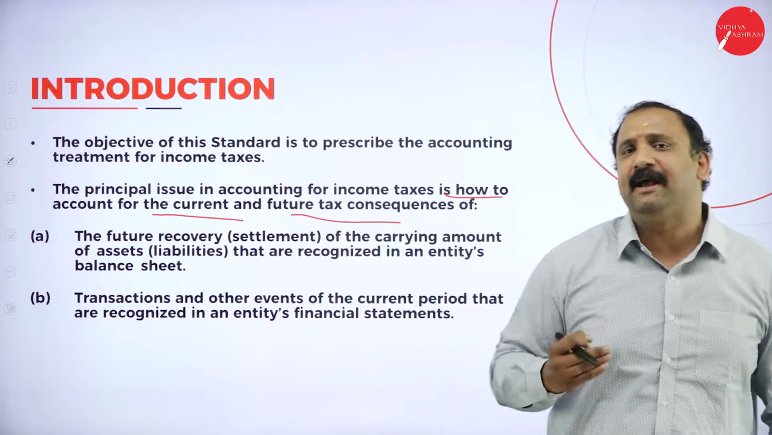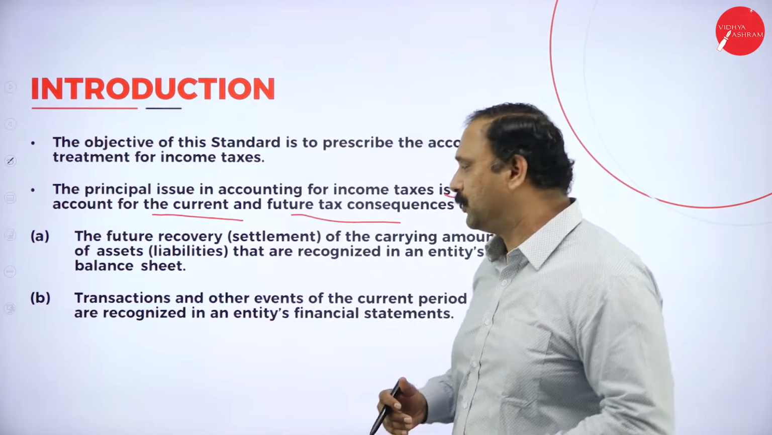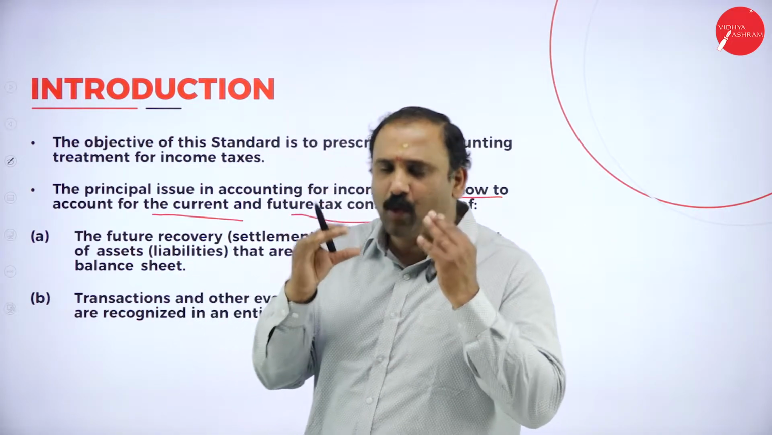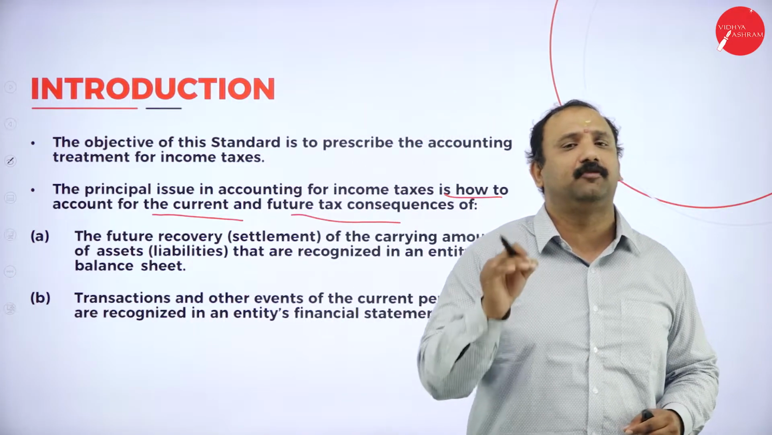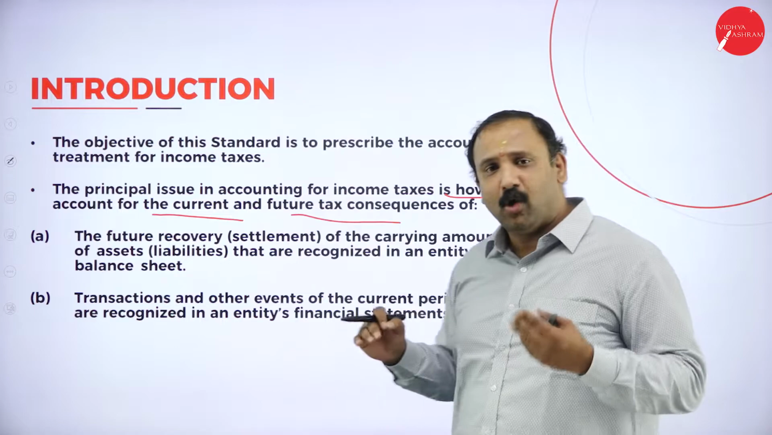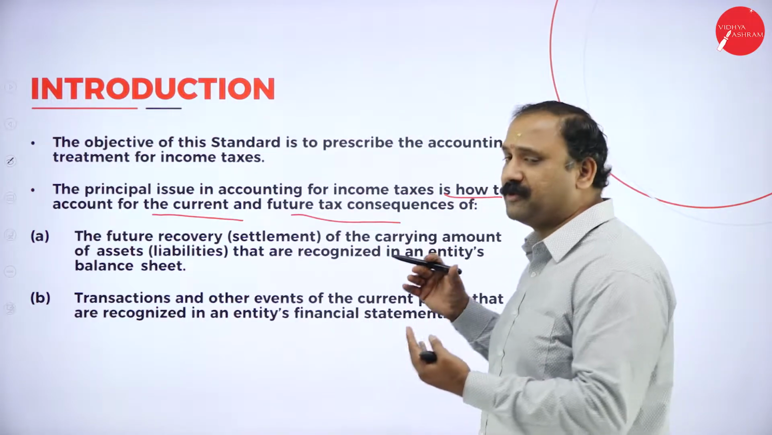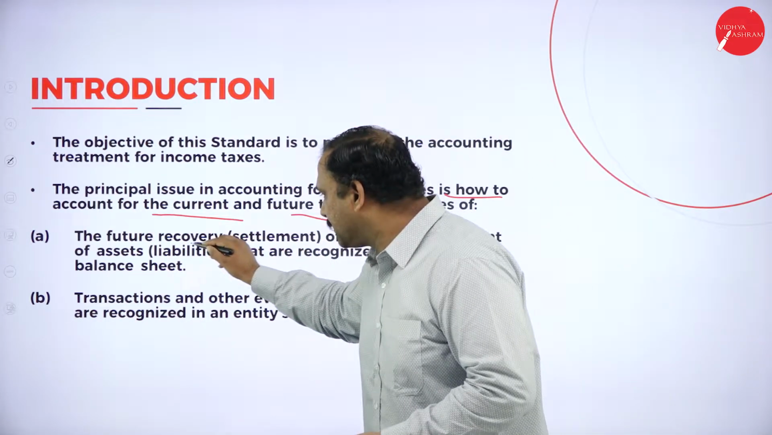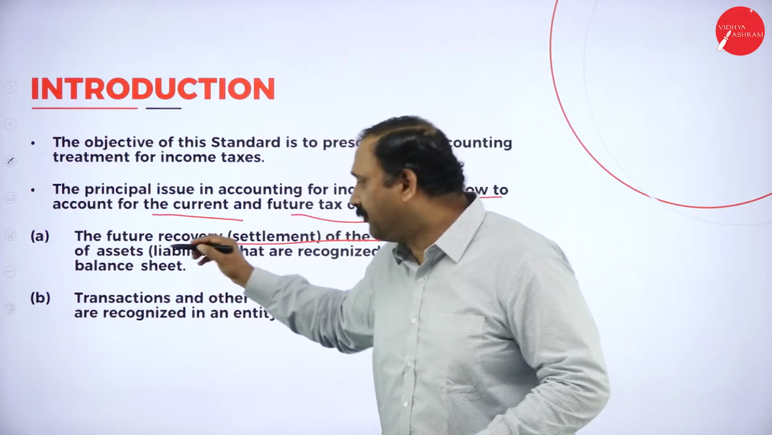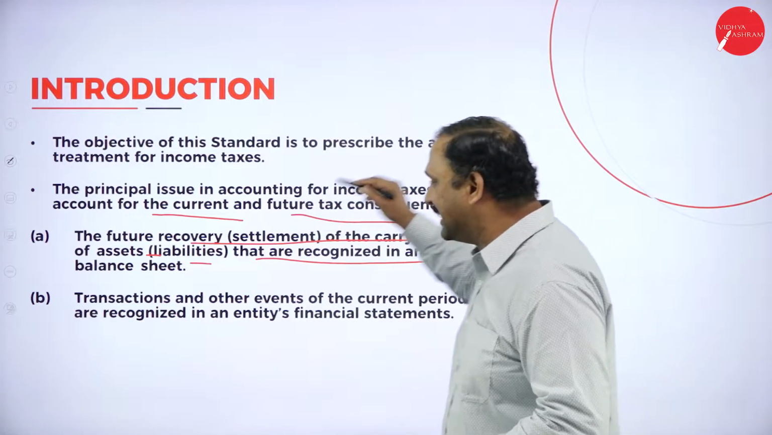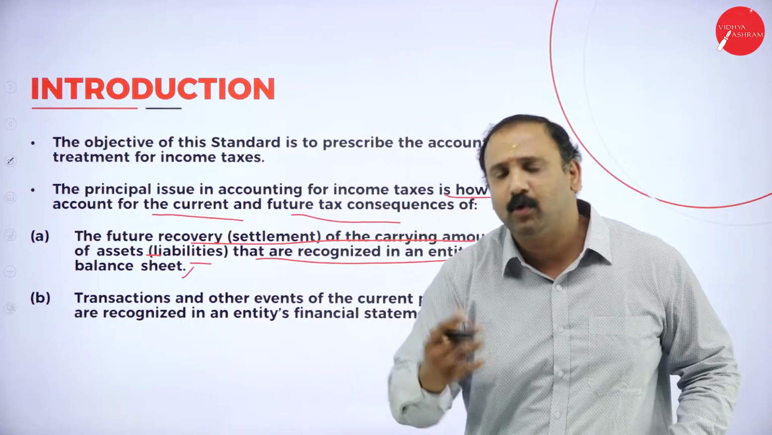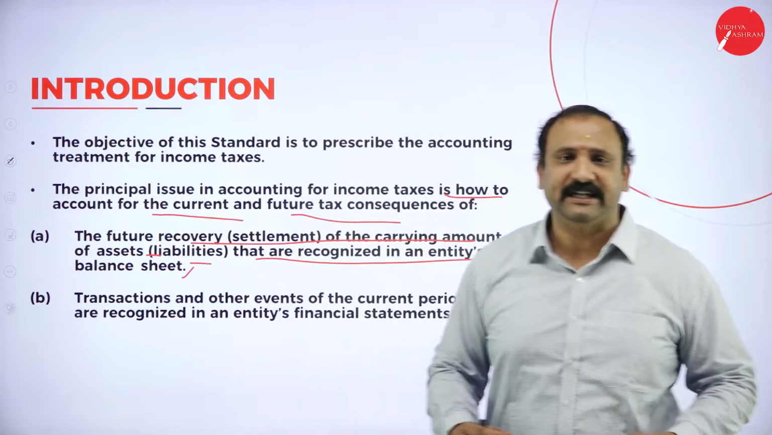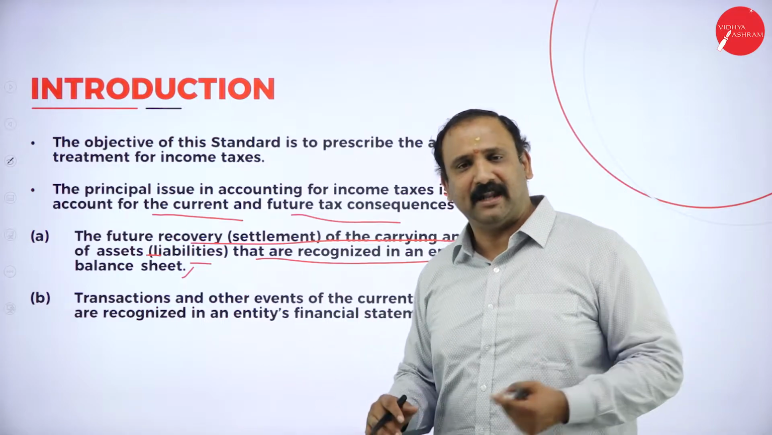So today, whatever I am earning, I am going to pay an income tax for it, followed by the future where I would be paying the income tax also. So I need to understand what the consequences are from the tax standpoint so that I know how exactly I am able to go further in terms of assessing my income and paying my income tax altogether. The future recovery or settlement of the carrying amount of assets and liabilities that are recognized in an entity's balance sheet. So the way you are going to assess the assets as well as the liabilities is going to be looked at from the balance sheet standpoint.